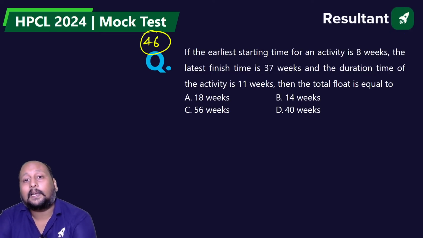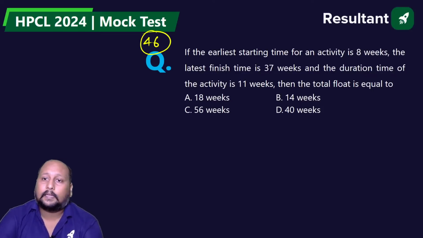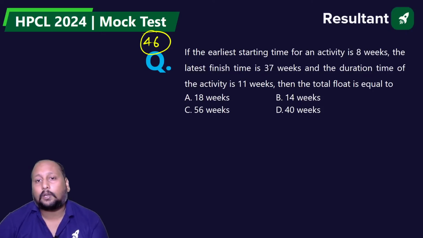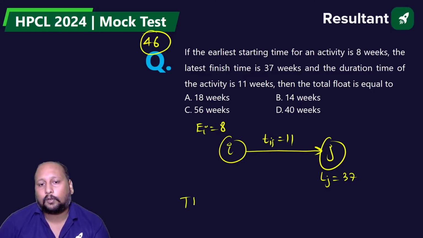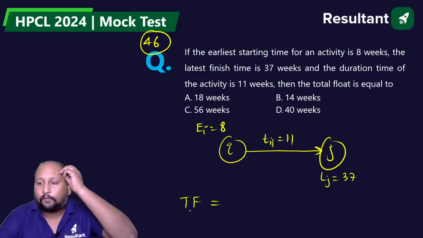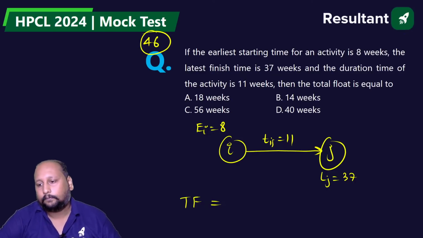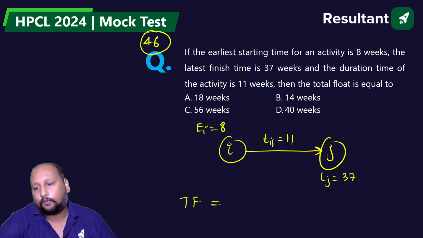If the earliest starting time of an activity is 8 weeks and the latest finish time is 37 weeks, then the duration of the activity is 11 weeks. What is the total float? So we are having some values being given. The earliest start time is 8, let's say ES is equal to 8, the latest finish time is 37, and the time duration is 11. The total float value they are asking.